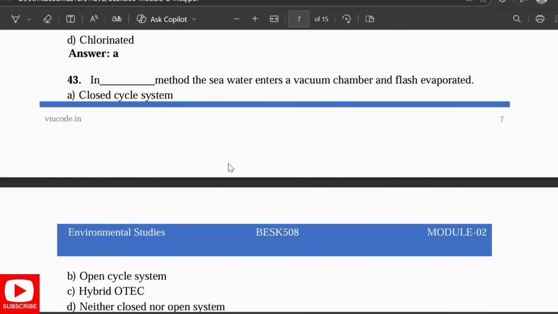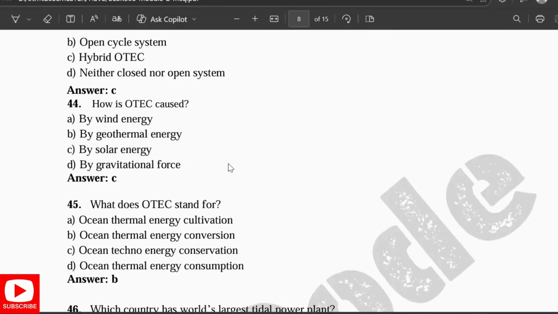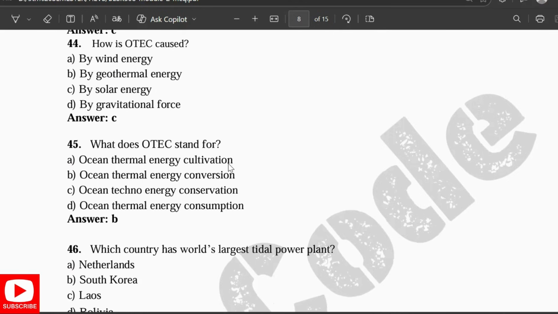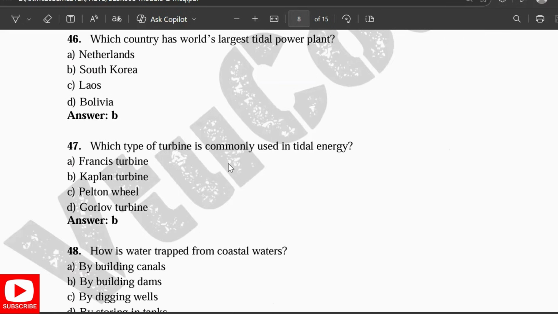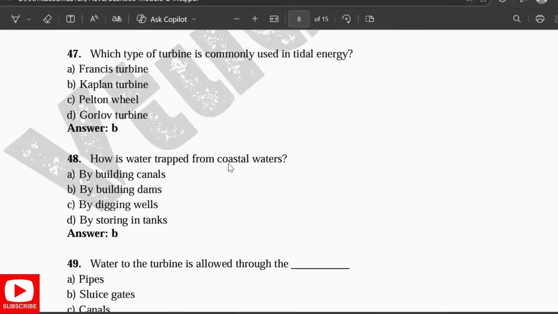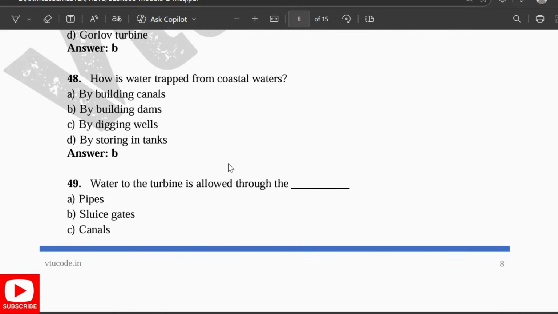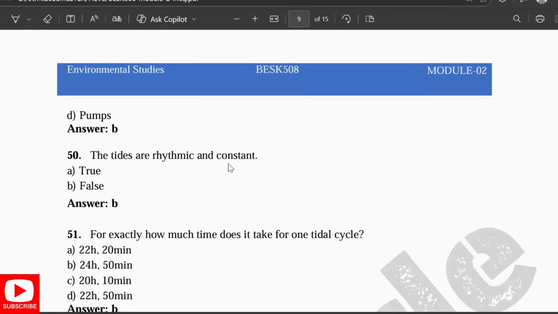It is hybrid OTEC. The OTEC is caused by the solar energy. What does OTEC stand for? It is Ocean Thermal Energy Conversion. Which country has the world's largest tidal power plant? It is South Korea. Which type of turbine is commonly used in the tidal energy? It is Kaplan turbine. How is the water trapped from the coastal waters? By building dams. Water to turbine is allowed through the gates.